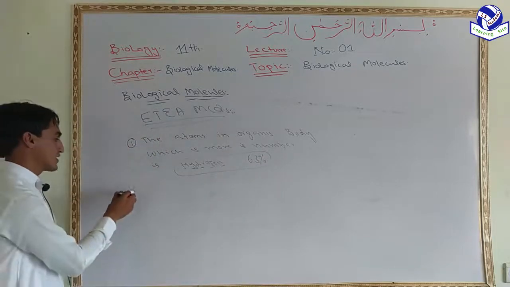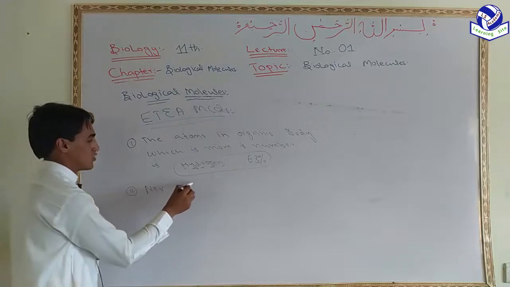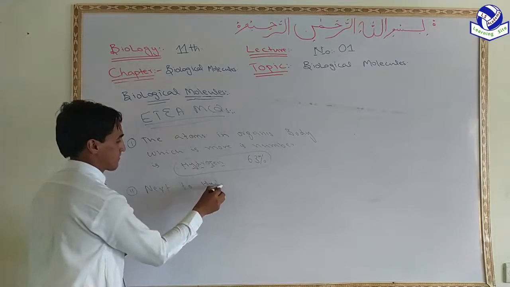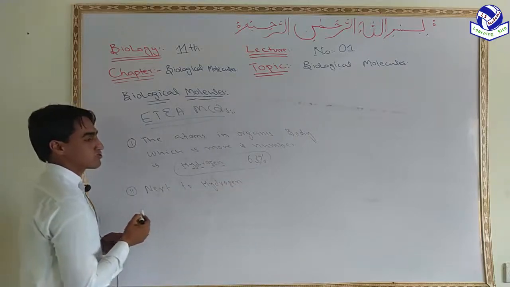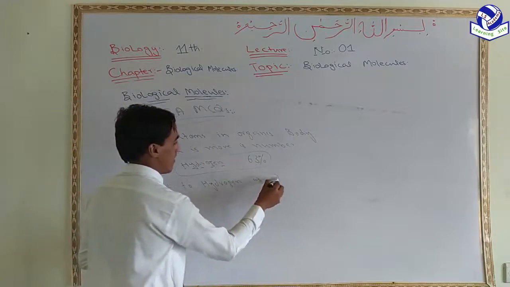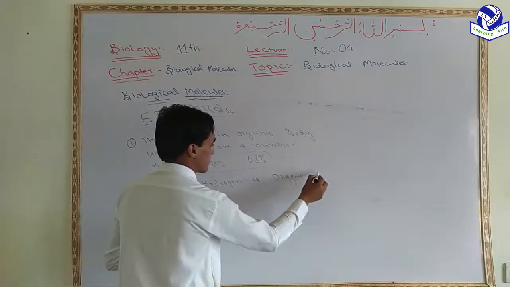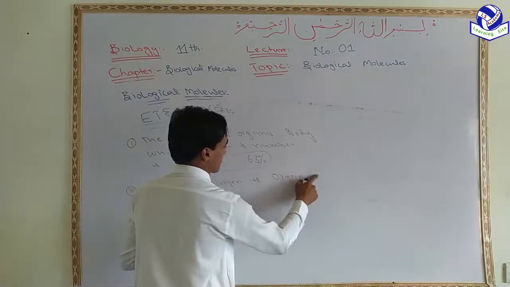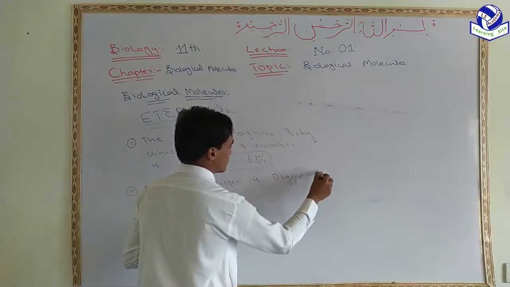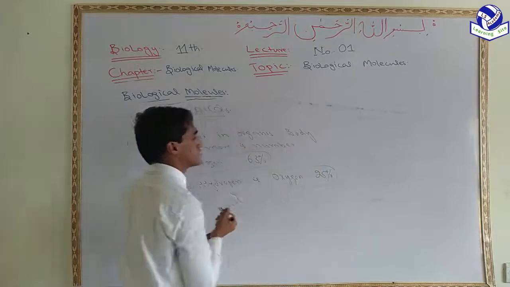And the next one, the element which is more in number next to hydrogen, is oxygen, which represents 25%. This is the second MCQ.